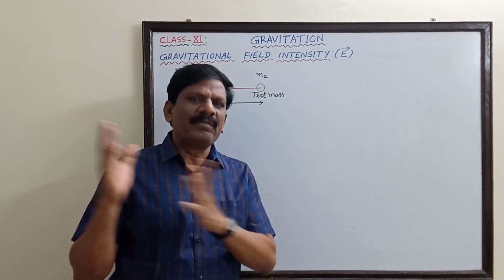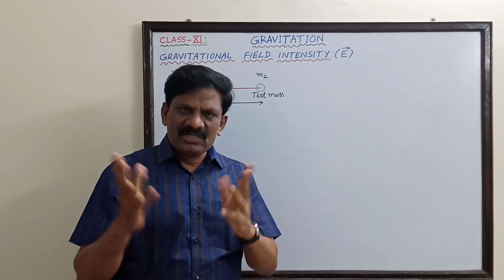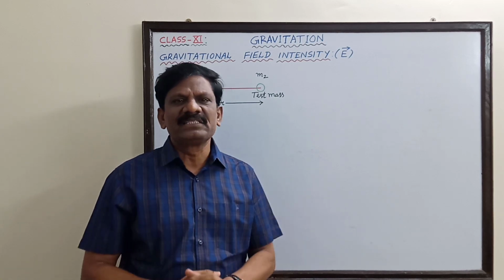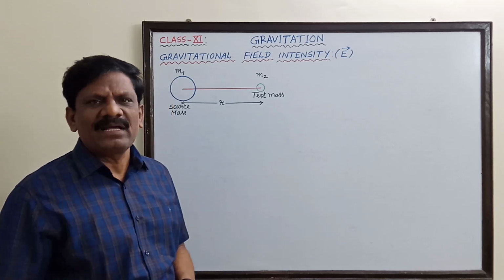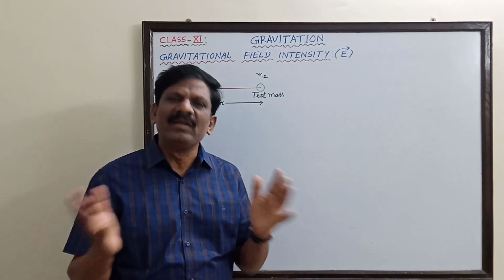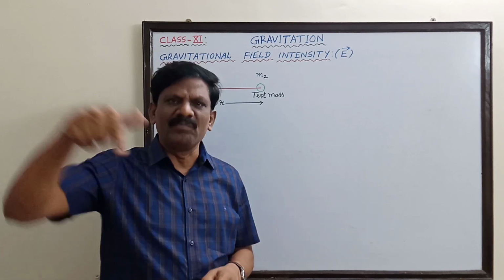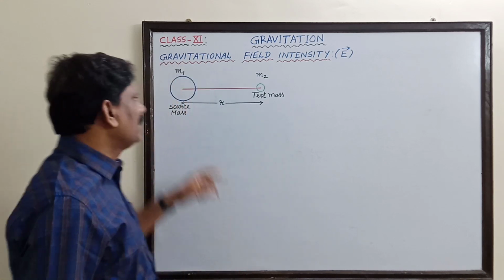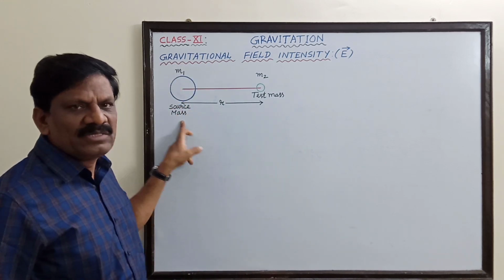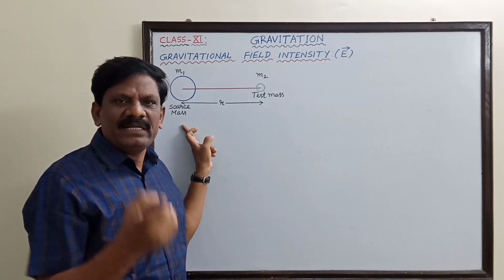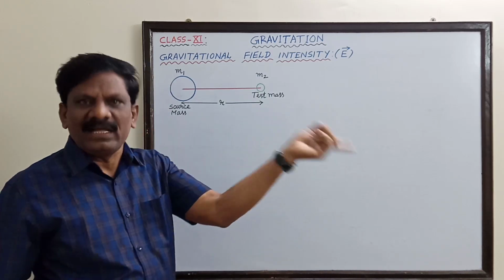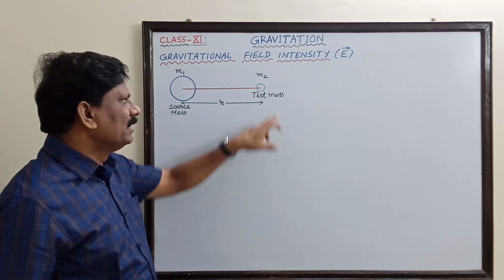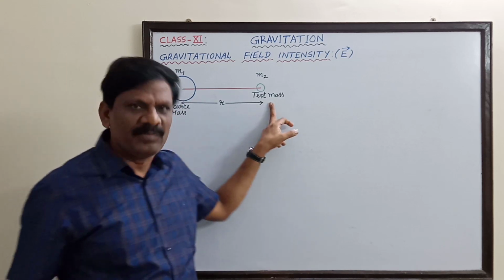But both the apple as well as the moon are present inside the gravitational field of the Earth. So what is gravitational field first of all? It is a space or area surrounding a given mass, inside which any other mass will experience a force of attraction. Now the given mass is always called the source mass. And in its gravitational field, if any other mass enters, it will experience an attraction. That other mass is called the test mass.